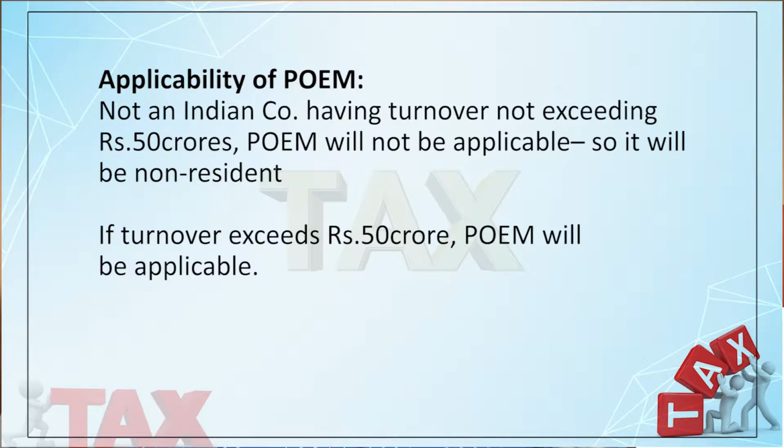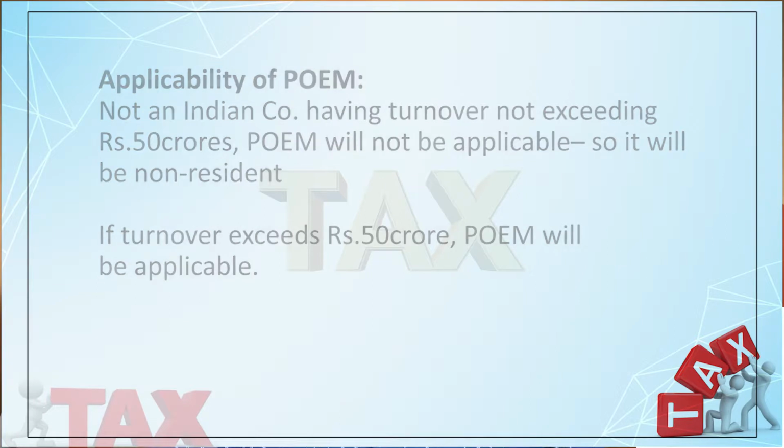If the gross receipt or turnover exceeds rupees 50 crores in a particular previous year, then the concept of POEM will be applicable. So, for a non-Indian company having turnover not exceeding rupees 50 crores, the POEM will not be applicable. So, straight away you may consider this type of company as non-resident. So, there is a restriction in applicability of the concept of place of effective management.